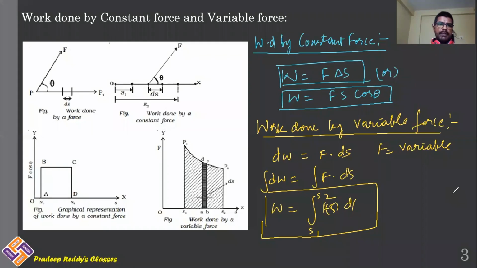Students, in this particular slide, we have learned these equations. Work done by constant force is given by this expression. Without any integration and differentiation, we multiply force with displacement. But in the case of work done by variable force, you will use the technique of differentiation and integration. First, you calculate work done in a very small element. And in order to find the net work done, you integrate this within the limits S1 to S2 so that you get the net work done by that variable force.